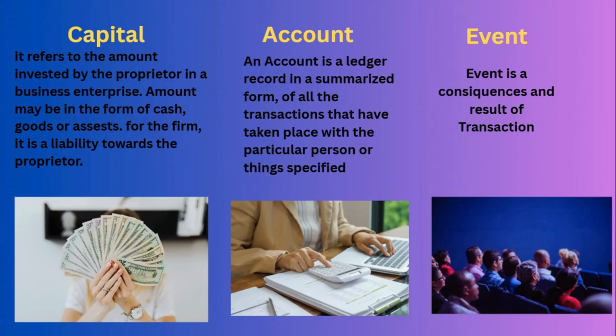That is called account. And event is the consequences and result of transaction. See, at the end of the month or end of the year, how much business transaction I did, how much electrical item I sold, how much cash I got back. So at the end of the month you are seeing the result. That is called event. If it is a big company, you have to show that result to your board members, your stakeholders. So an event is a consequence and result of the transaction.